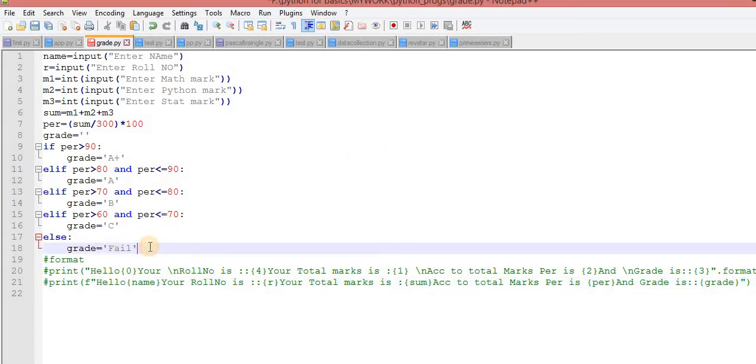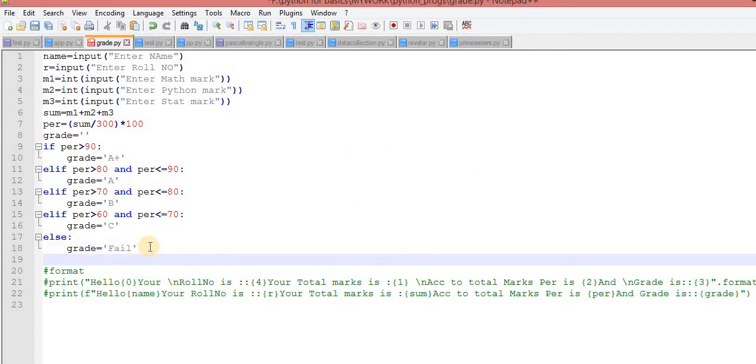Now understand it. What I am doing is printing hello, name.